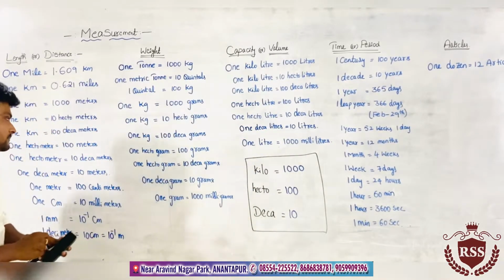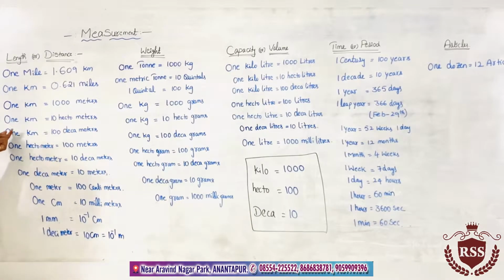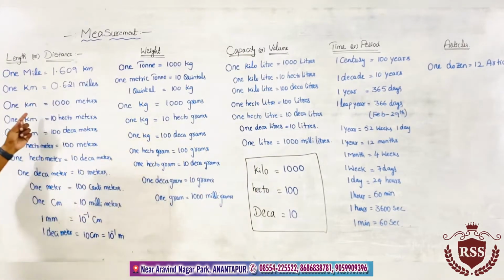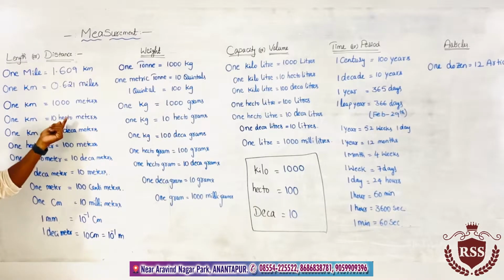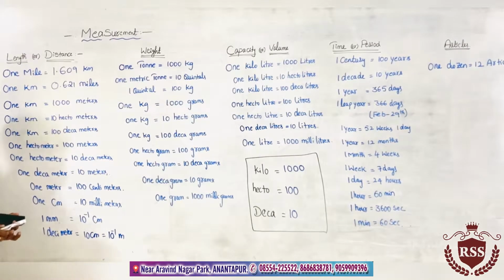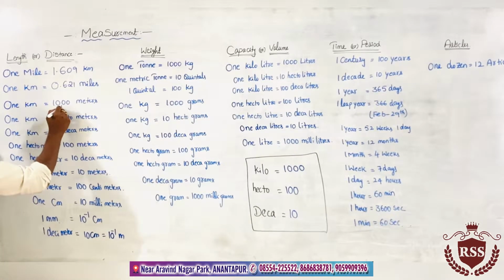Look at this. 1 kilometer: kilo means 1000 meters. So 1 kilometer equals 1000 meters. Now 1 kilometer can be written in terms of hectometers, because 1000 can be written in terms of multiples of 10: 1000 is split into 10 into 100.